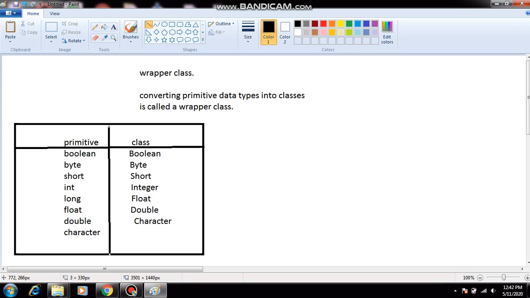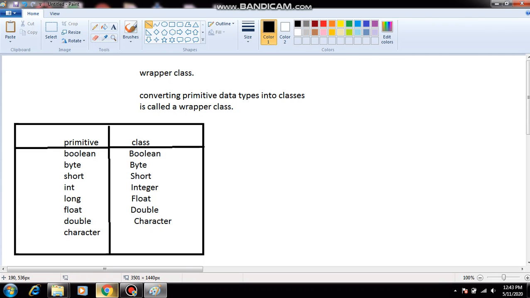If you write the starting letter in capital, that will become the class. For this there is no particular example, we are just discussing it in the next topic. I hope everyone is clear what a wrapper class is. Primitive data types come under keywords, so we represent them in small letters. Class means the starting letter should be a capital letter.